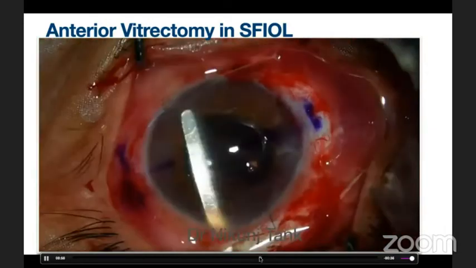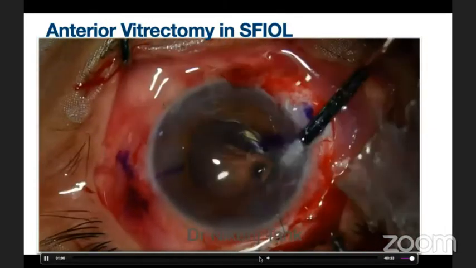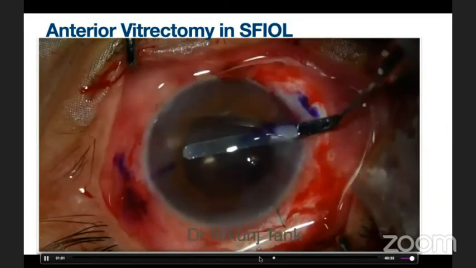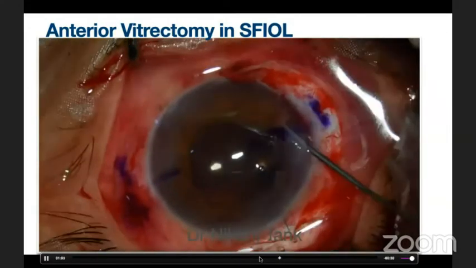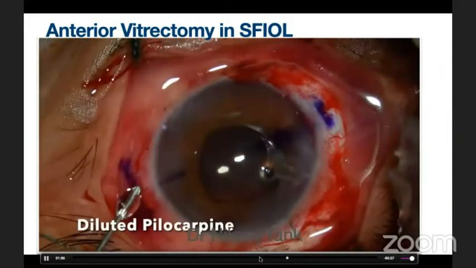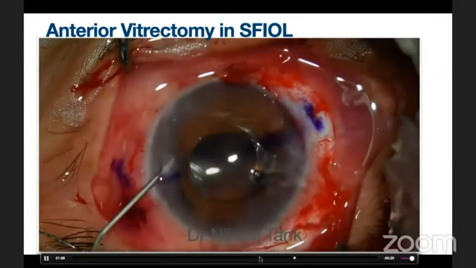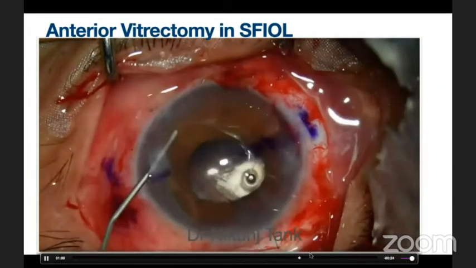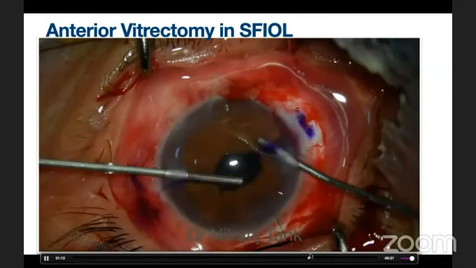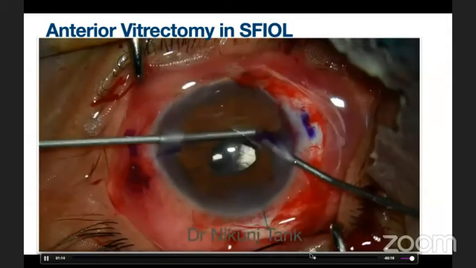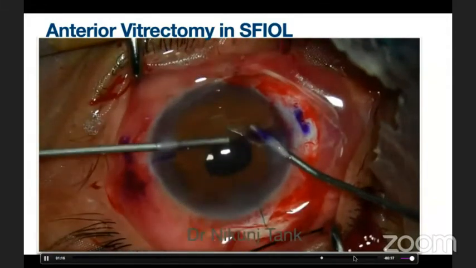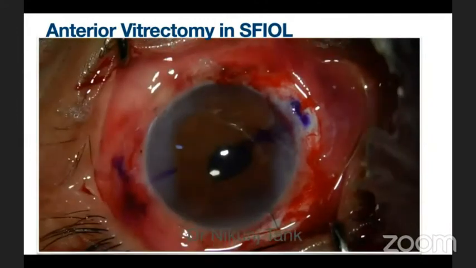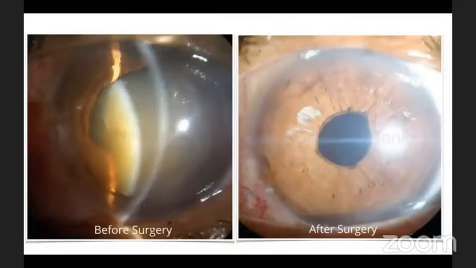At the end, after the IOL implantation, it is important to do a sweeping movement to check for the vitreous. You can use triamcinolone also to stain the vitreous, just like in the previous case. Here I am using pilocarpine to constrict the pupil, and there were a few vitreous strands which can be taken care of by automated anterior vitrectomy. Always make sure that the wounds are not leaky. The patient did fine with a stable IOL, round pupil, and no vitreous in the anterior chamber.